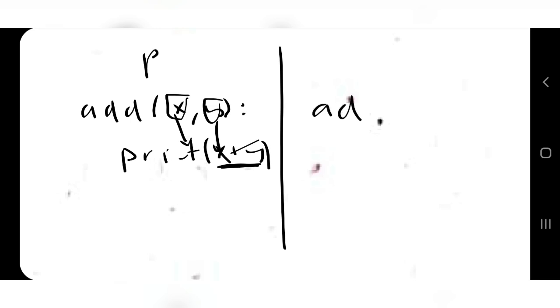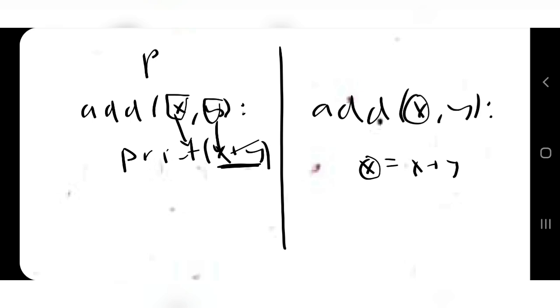On the other hand, if I had an add function here and I am passing x and y, and I am writing x is equal to x plus y, do I change the value of x here? Yes, I am changing the value of x here. Therefore, the function is a modifier function. What does modifier mean? It changes the value of the objects which I have passed.